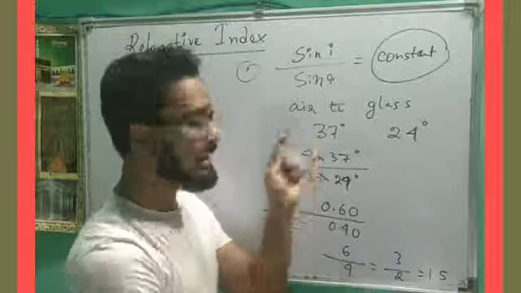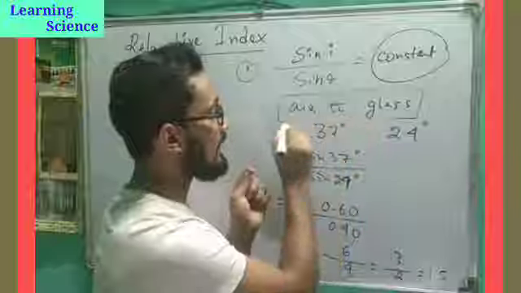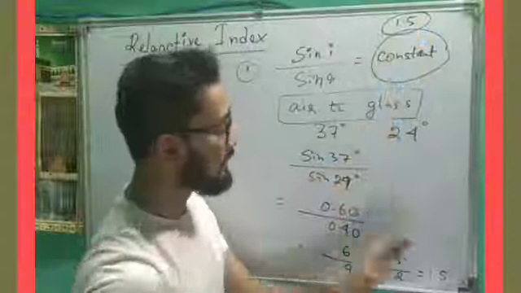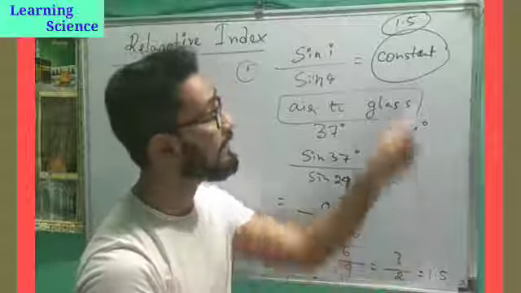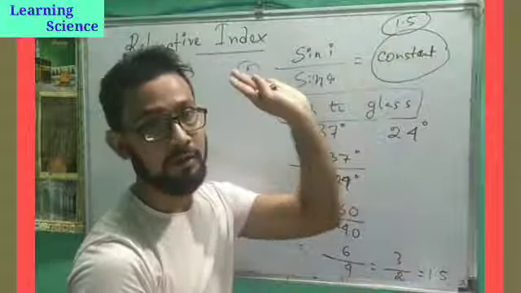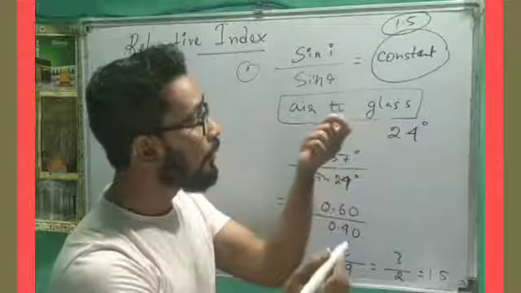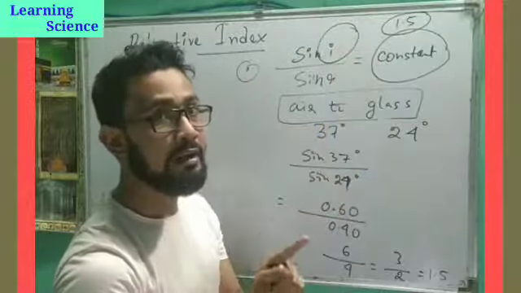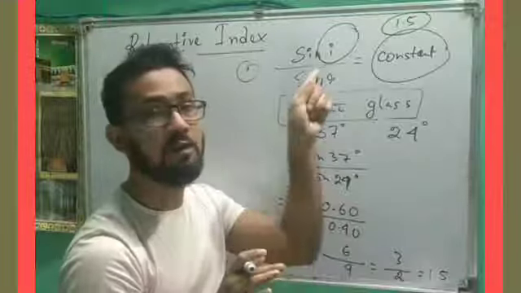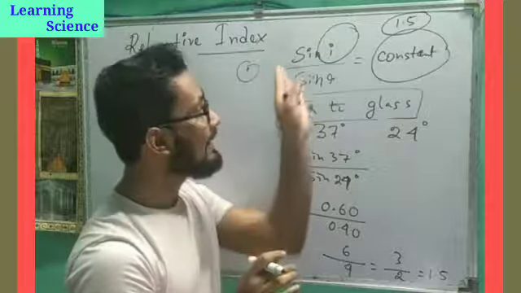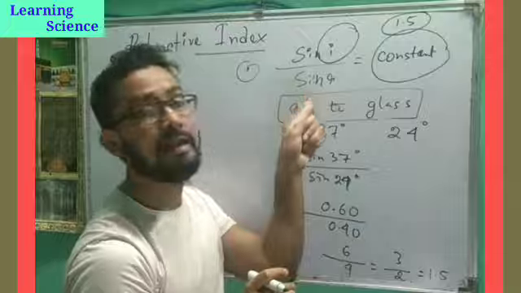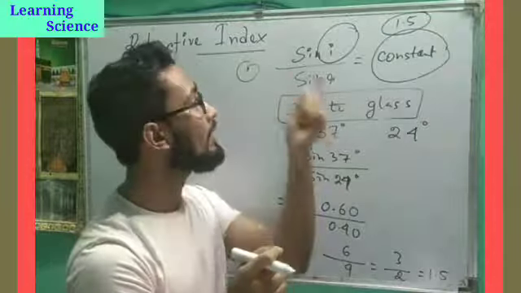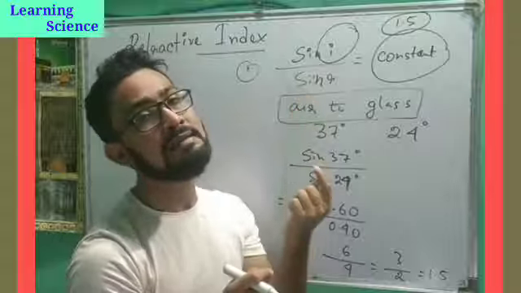So when light is traveling from air to glass, this constant is 1.5. That means the value of the refractive index is 1.5. The question comes, does this refractive index depend on the angle of incidence? The answer is no. Refractive index does not depend on the angle of incidence. It is the ratio of sin i by sin r. When you are talking about refractive index, we are strictly talking about sin i by sin r.